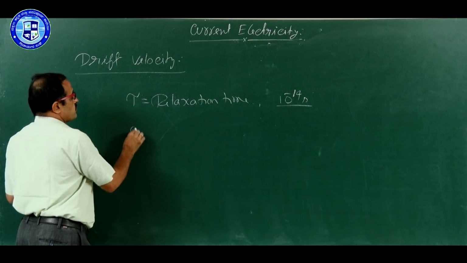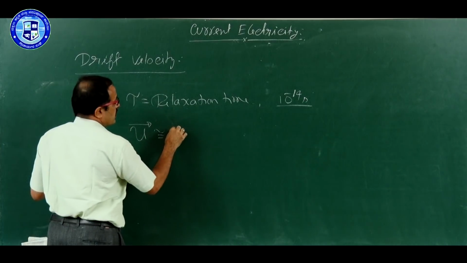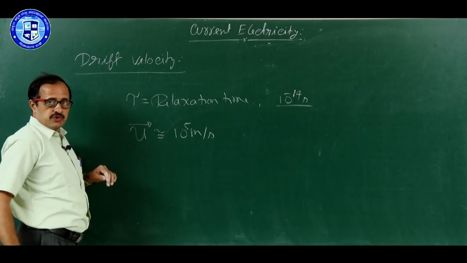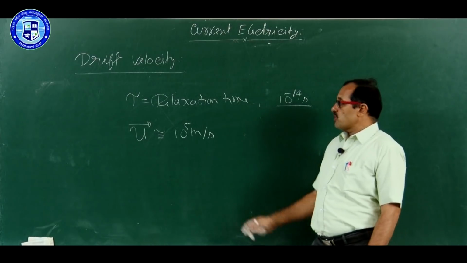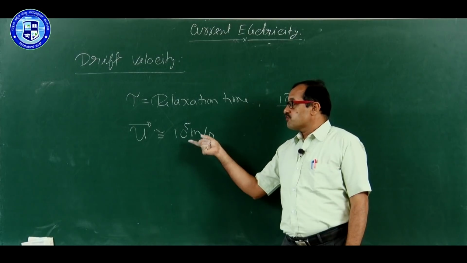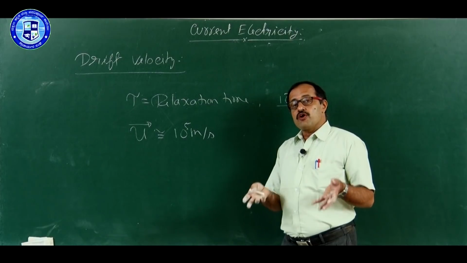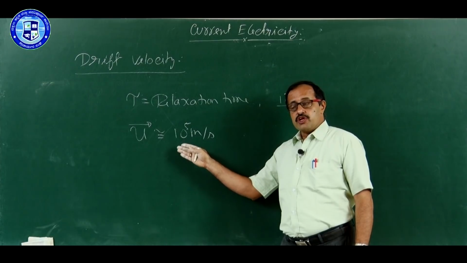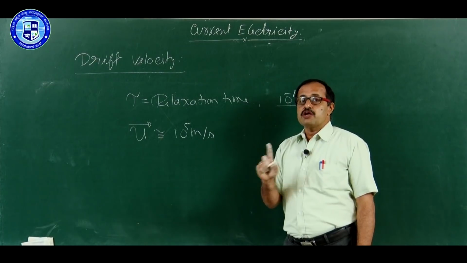Thermal velocity of the electrons, its value at room temperature is generally 10 to the power 5 meter per second. It is an extremely high value. But what is its contribution to the current? 0. Whether there is an electric field or not, the average velocity of thermal motion is 0. Therefore, even though it is an extremely high velocity, its contribution towards the electric current is 0.